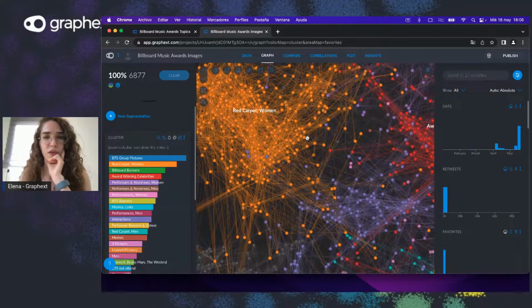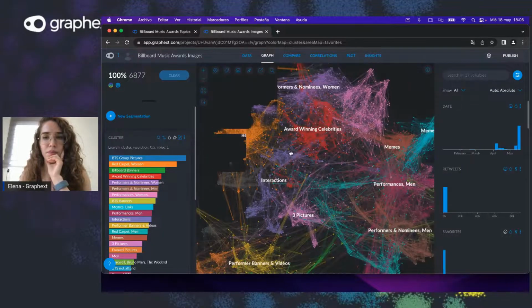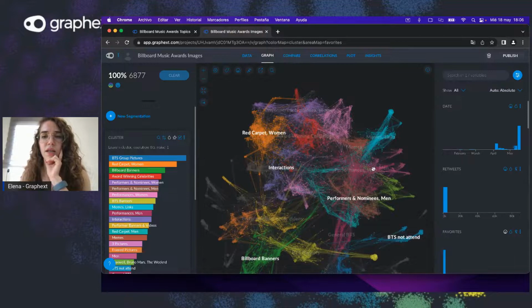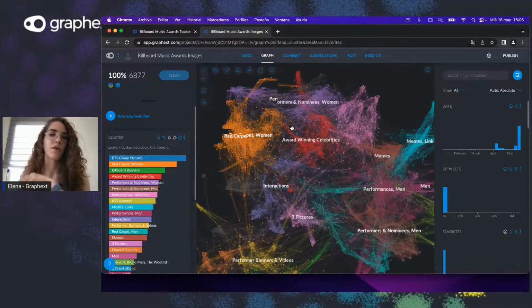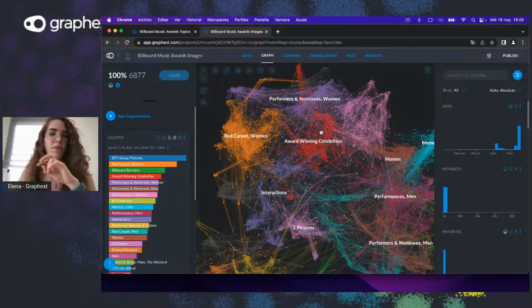And we can even go to, it's gonna cluster all men in this side of the cluster, and women are clustered in this side here for different topics. So it does distinguish the red carpet, the performers and nominees, and the award-winning celebrities. So those types of images.